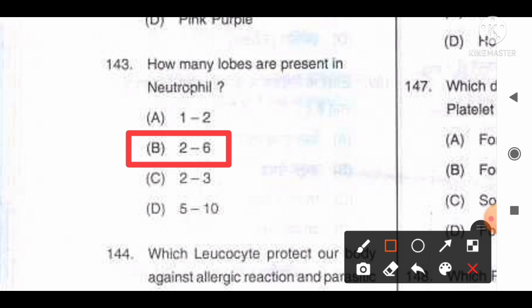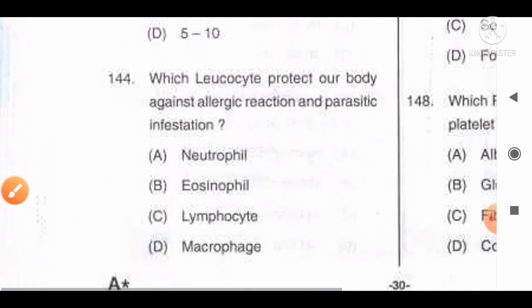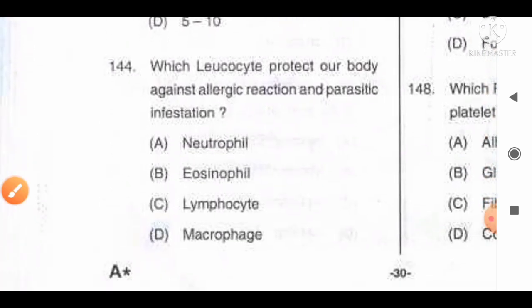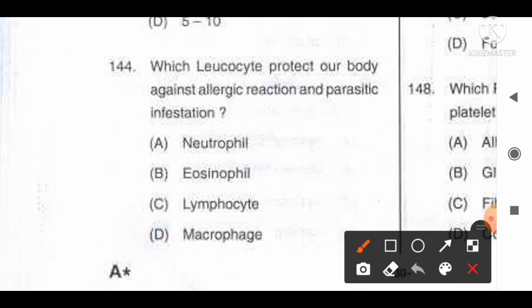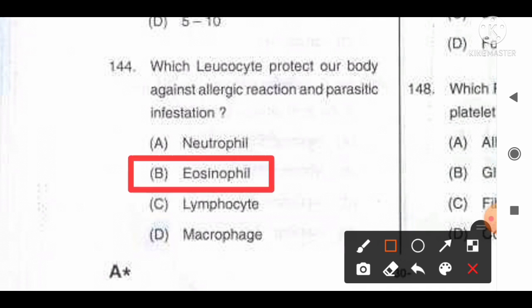Move to the next question, number 144. Which leukocyte protects our body against allergic reaction and parasitic infections? And the options are: A. Neutrophil, B. Eosinophil, C. Lymphocytes, D. Macrophages. It is also one of the easiest questions, and in the allergic condition we know that the eosinophil count is increased, so it is eosinophils that protect our body from allergic conditions and parasitic infections. So option B is the correct answer for this question.